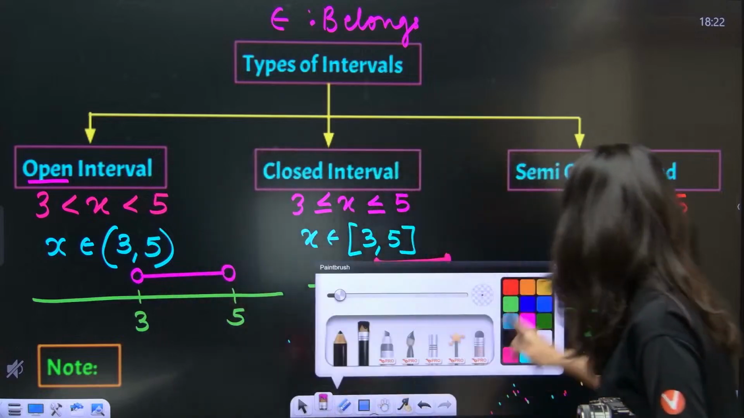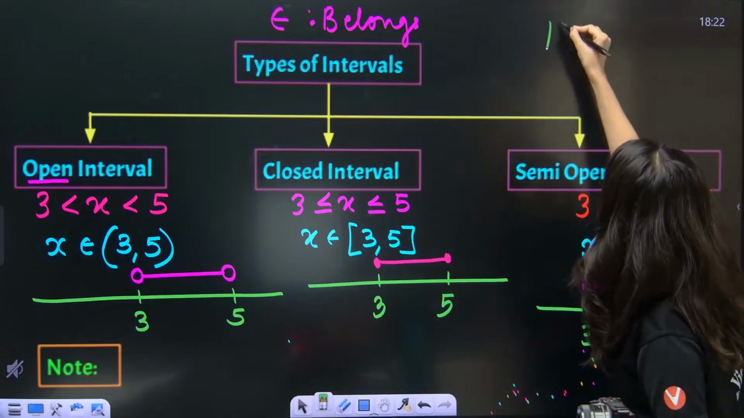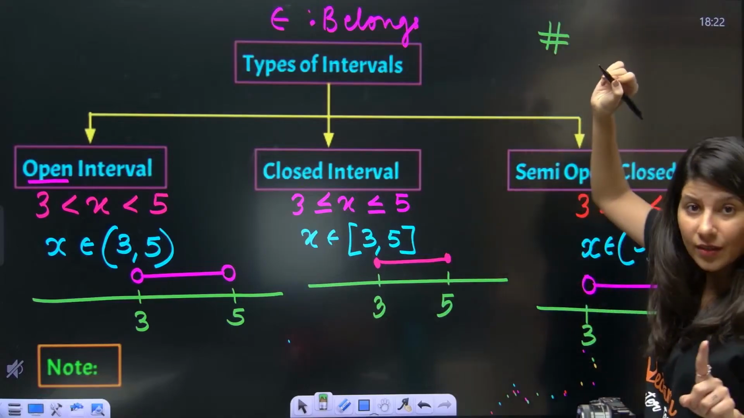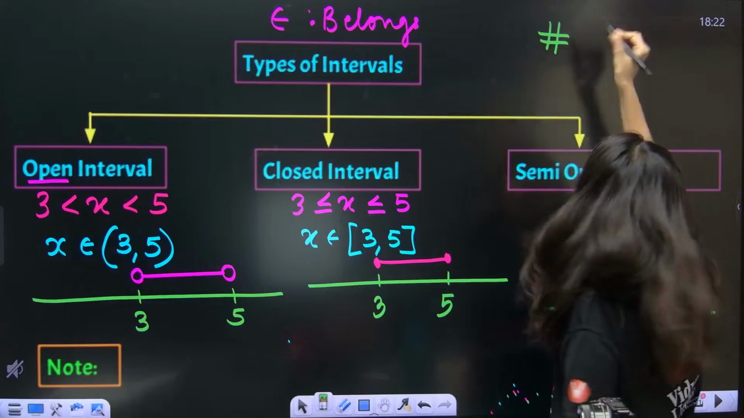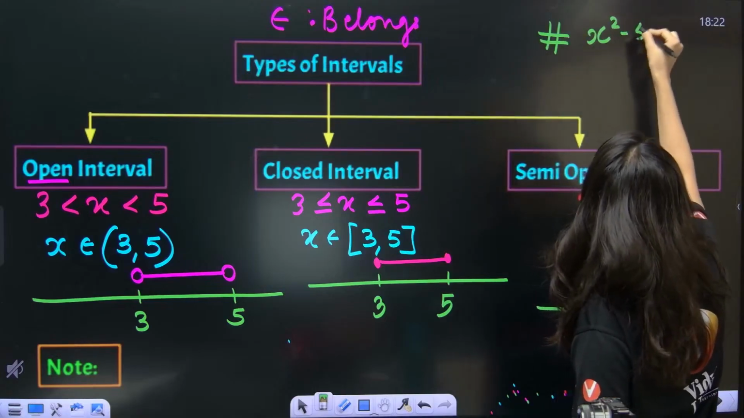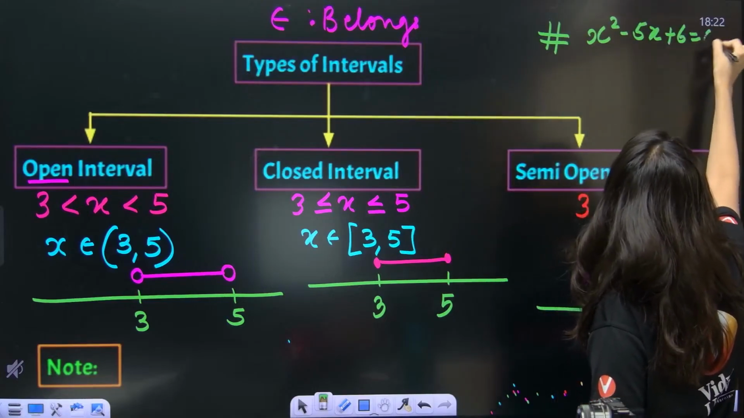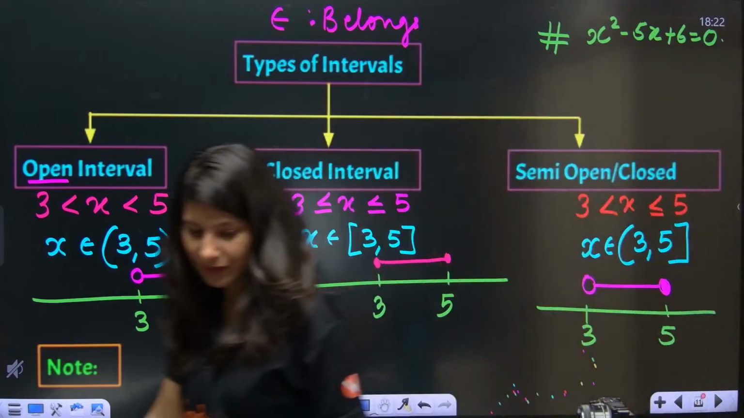Now one more thing I would like to tell you, that is curly bracket. Suppose you solve a quadratic equation x square minus 5x plus 6 equals to 0. Solve.